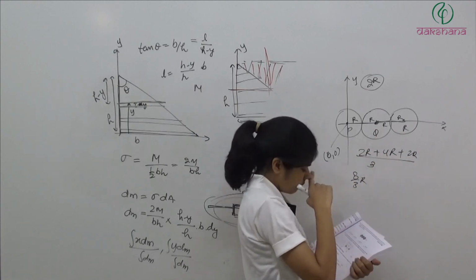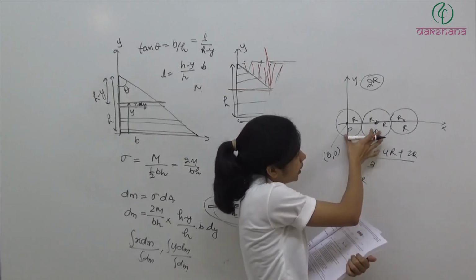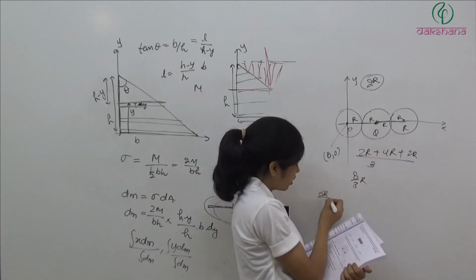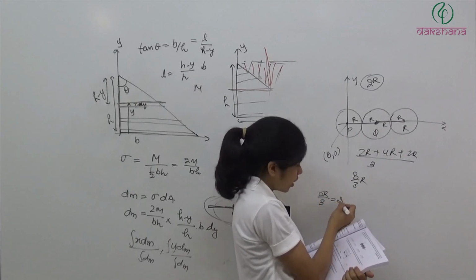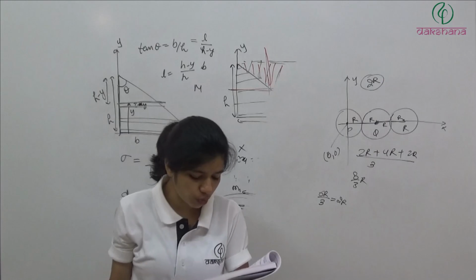This is wrong. Option 2, PQ plus PR. PQ is 2R, PR is 4R, so 6R divided by 3, so it is 2R. So second option is correct. One second option is correct. All other options are going to be wrong.